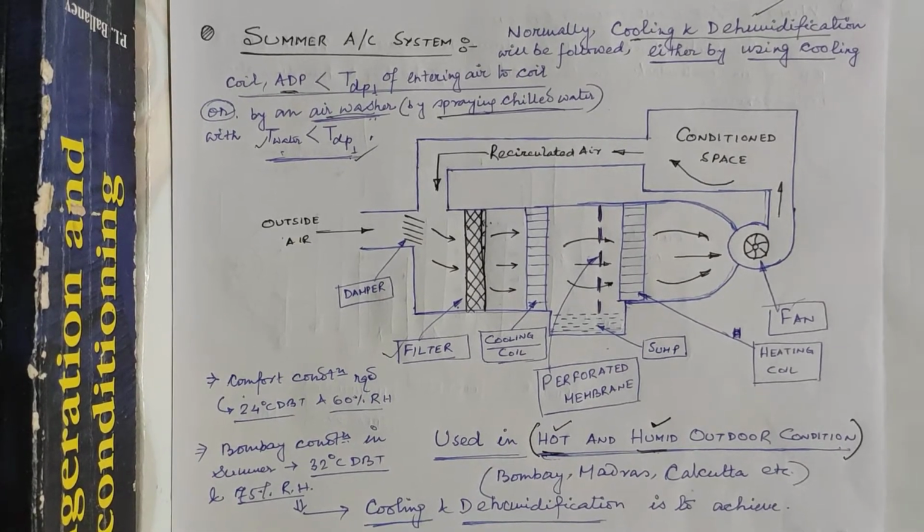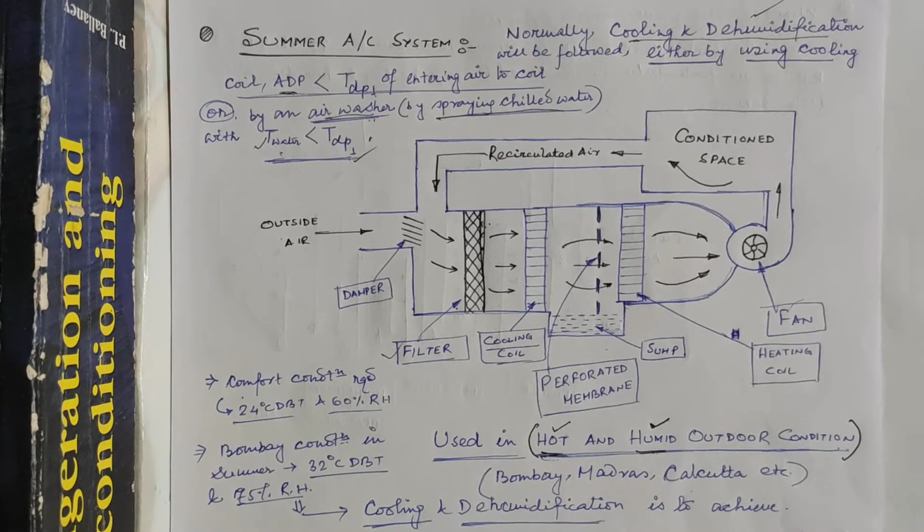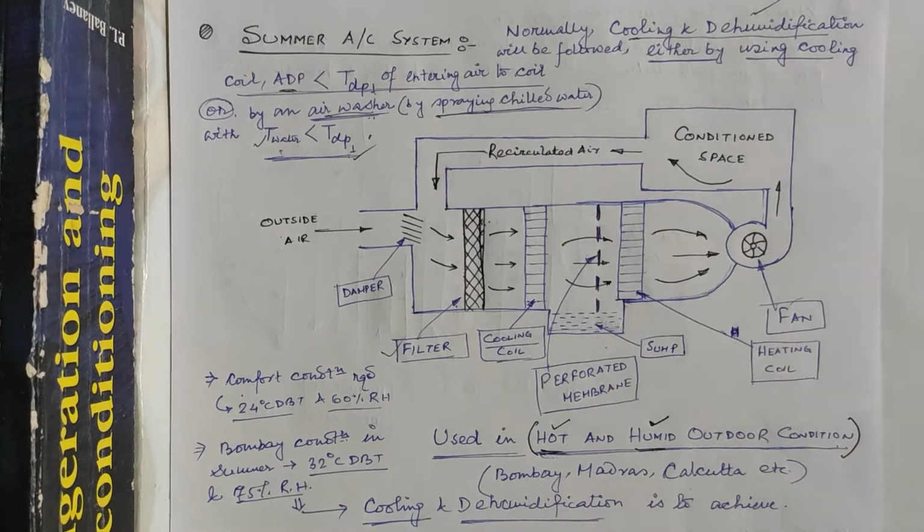a temperature less than the dry bulb temperature of the air, or having an apparatus dew point less than the dew point temperature of the entering air.